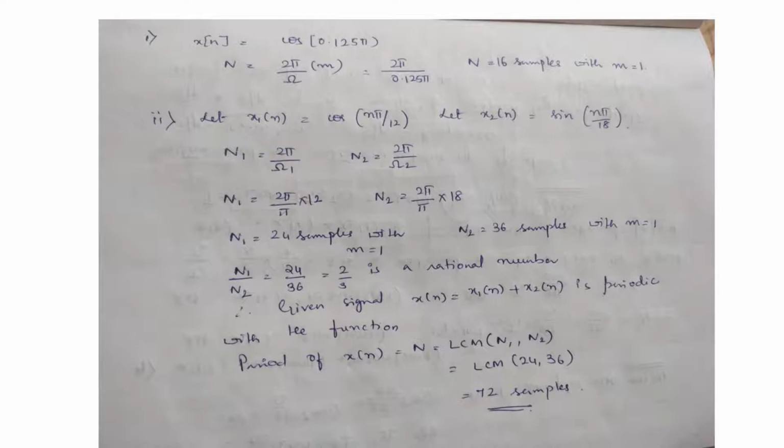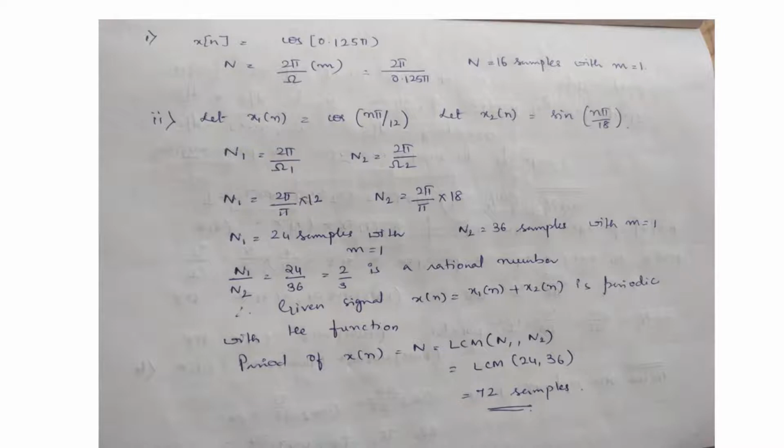And N2 is equal to 2 pi by omega 2, where omega 2 is equal to pi by 18, or N2 is equal to 2 pi by pi into 18. Then N2 is equal to 36 samples with m equal to 1. Then N1 by N2 is equal to 24 by 36, which is equal to 2 by 3. It is a rational number, hence the given signal is periodic.